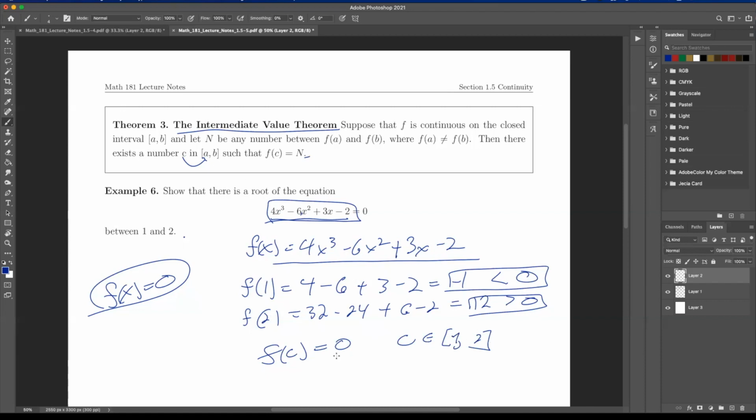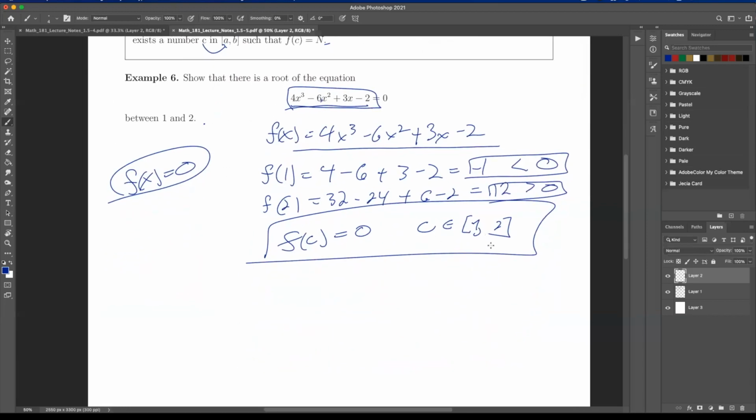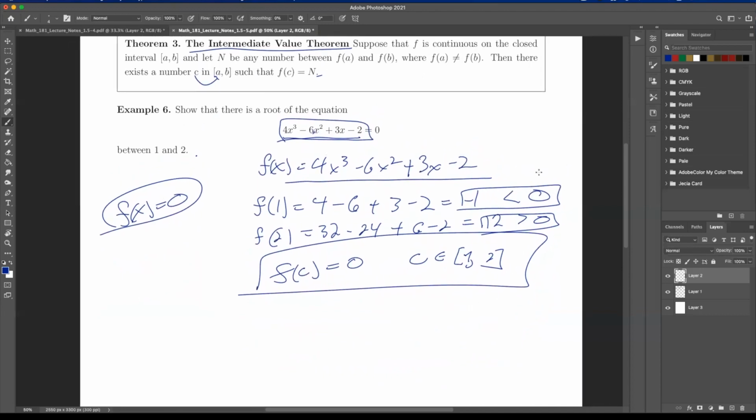And let's show this graphically. So here we can say, yes, it exists by the intermediate value theorem, since this is below and this is above. Here we've shown our condition. And so -1 is less than 0, which is less than 12, right? So it's in between these numbers, therefore we can apply the theorem. Let me just show you in Desmos real quick, and then we'll be done with the notes.